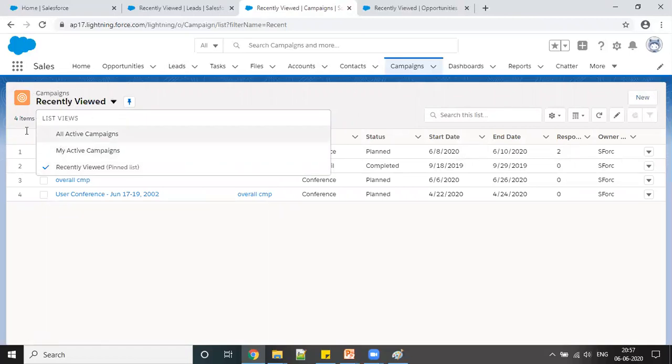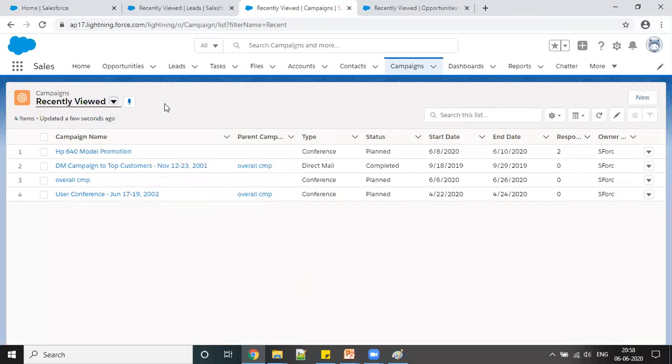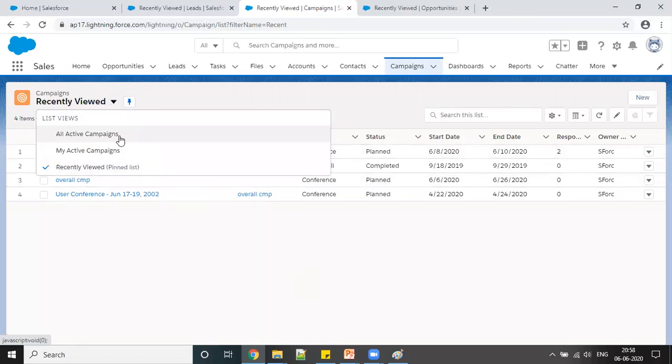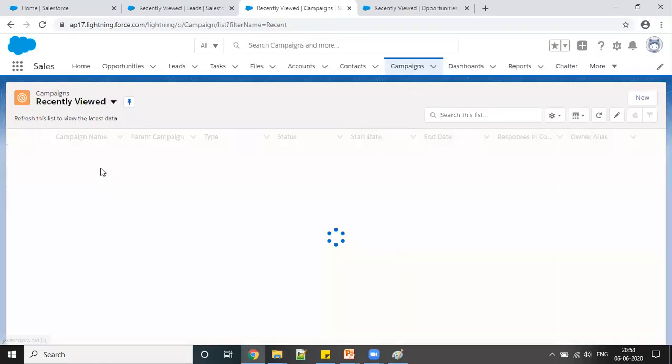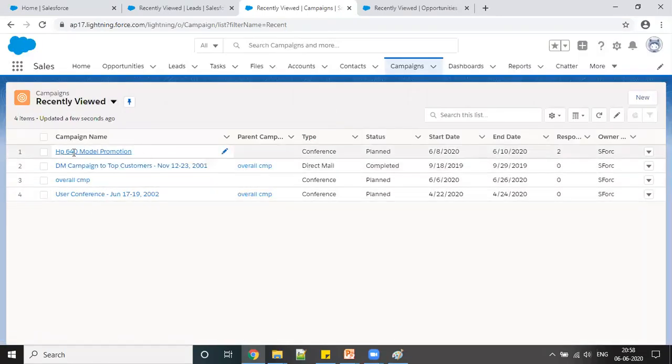This is also called a list view, and when we learn customization, we will learn how to create a list view and add filters. Right now these are the standard list views. Sometimes if you are an admin going for an interview, they will ask what a list view is. So this is the list view. You can see your recently viewed campaigns and all active campaigns, and you can create your own list views. For my convenience, I'm taking the recently viewed one that I just created.